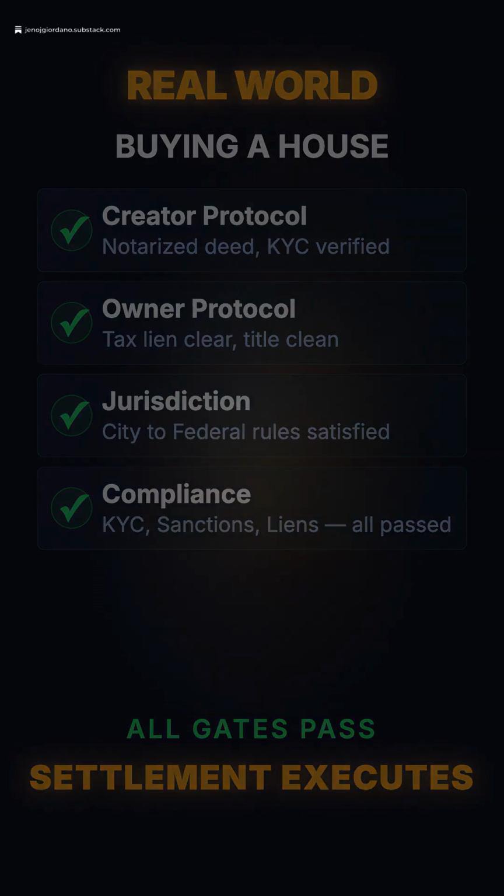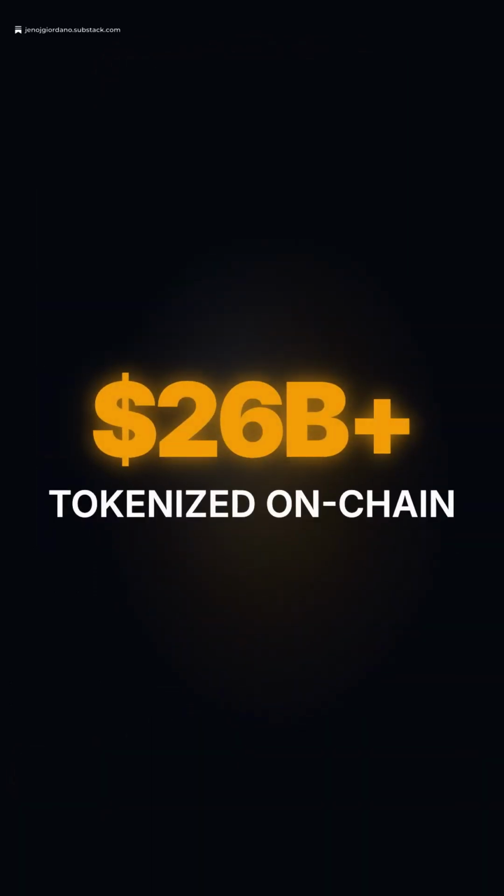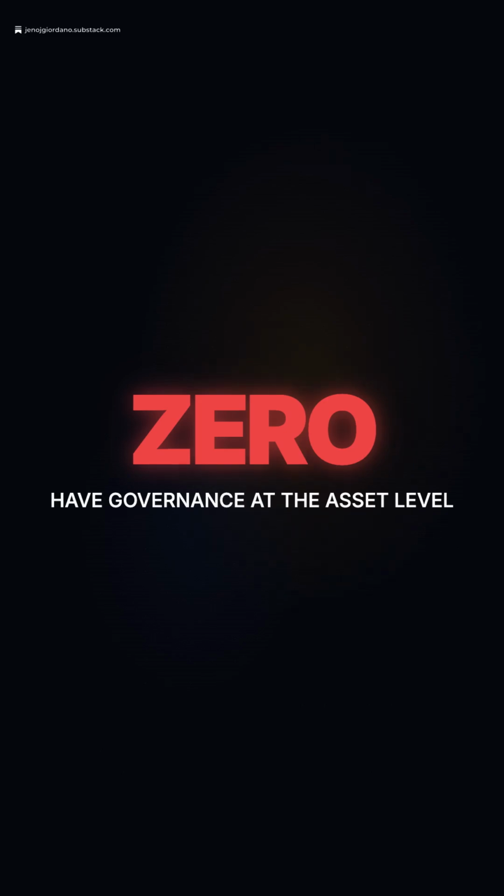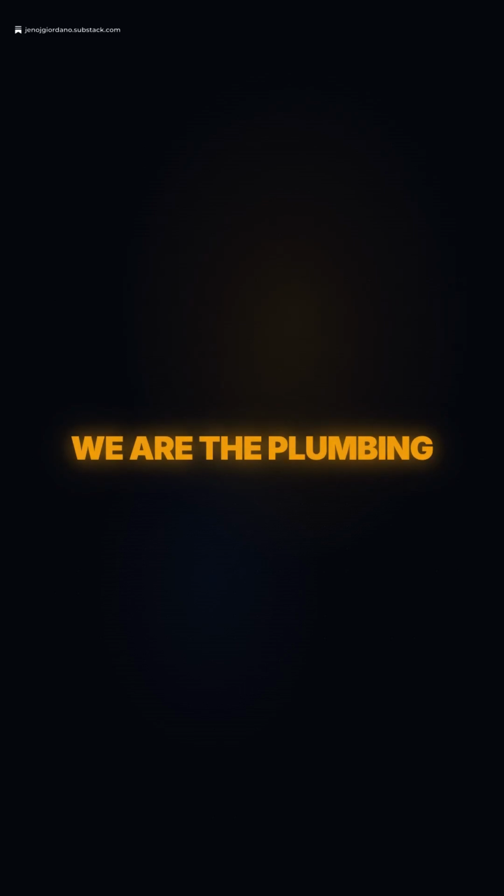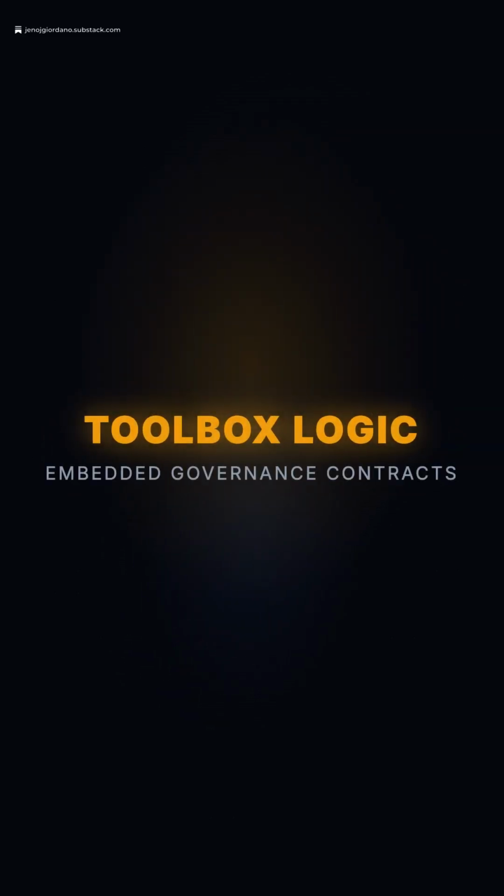The tokenized asset market has crossed $26 billion, and not a single platform has governance embedded at the asset level. They're all building distribution layers without the plumbing. We are that plumbing. Embedded governance contracts. The infrastructure the entire industry is missing.